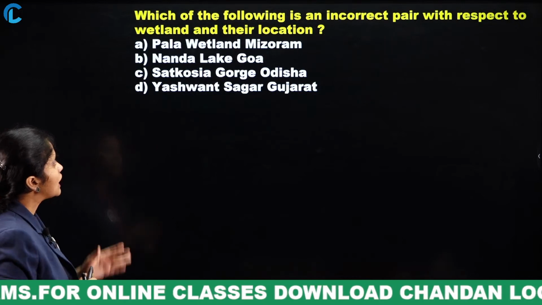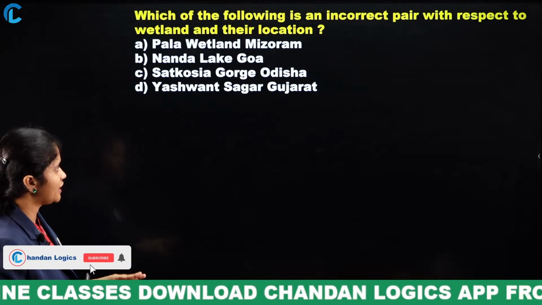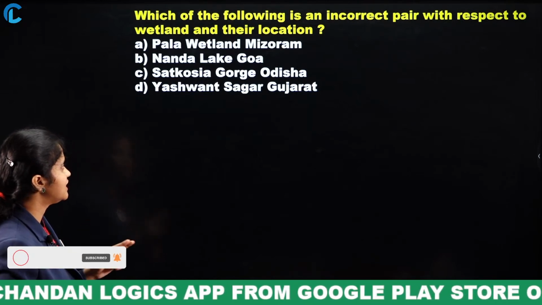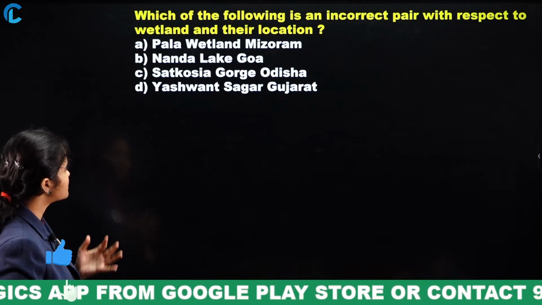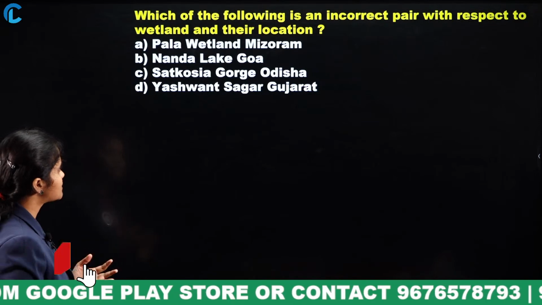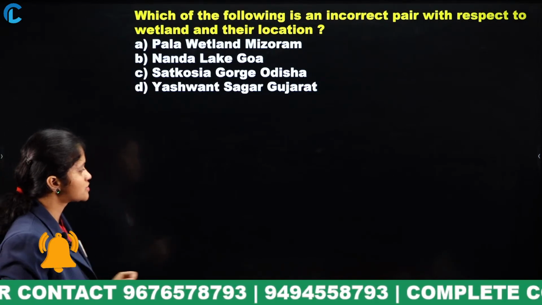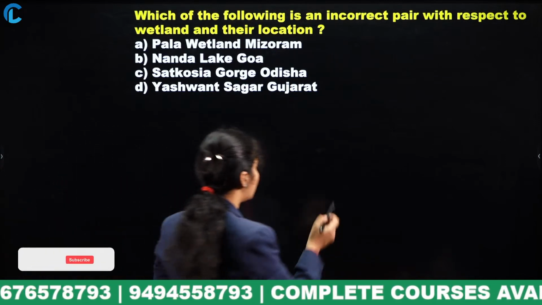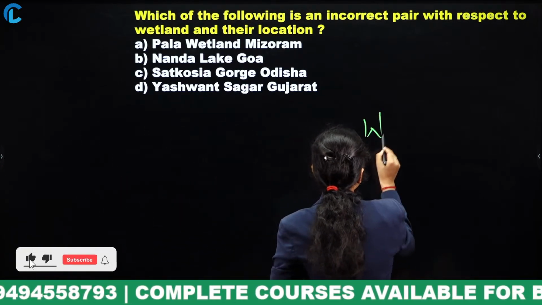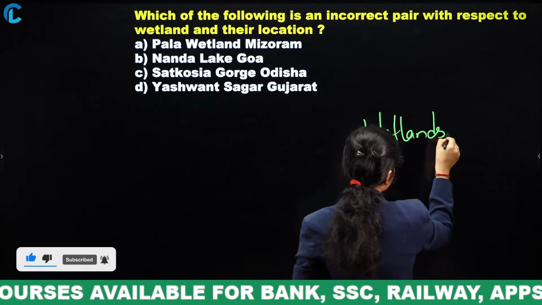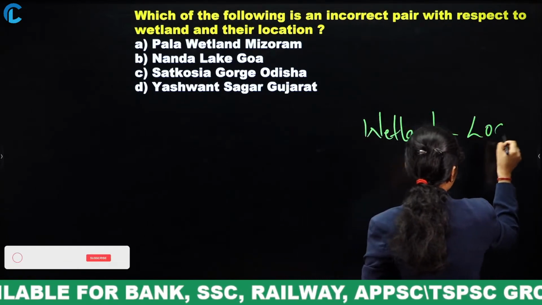Next question. Which of the following is an incorrect pair with respect to wetland and their location? Pala wetland, Mizoram; Nanda Lake, Goa; Satkosia Gorge, Odisha; Yeshwant Sagar, Gujarat. As I have discussed, after today's session, go through the list of all the wetlands and their locations.